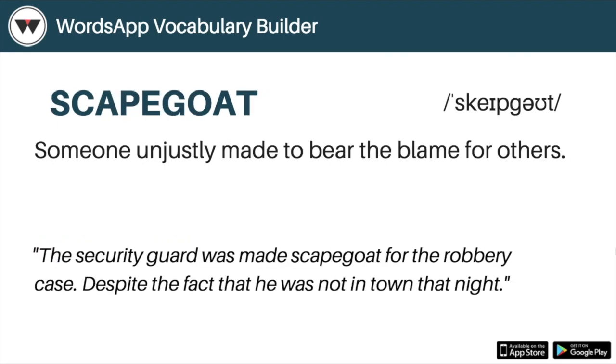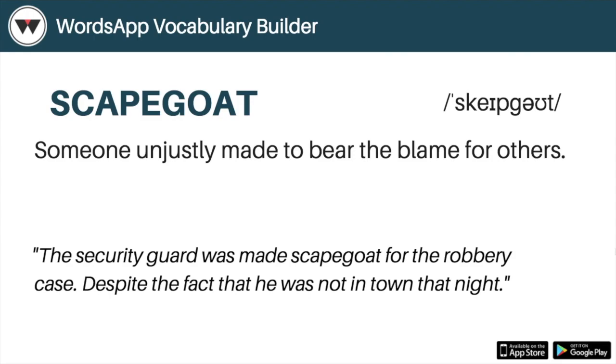The next word is scapegoat. Scapegoat means someone who is unjustly made to bear the blame of others. You might have seen it in many movies, right? Someone is blamed for something which he didn't do so that the guilty person could be freed from the blame. As an example, as it is mentioned, the security guard was made a scapegoat for the robbery case, despite the fact that he was not in the town that night.